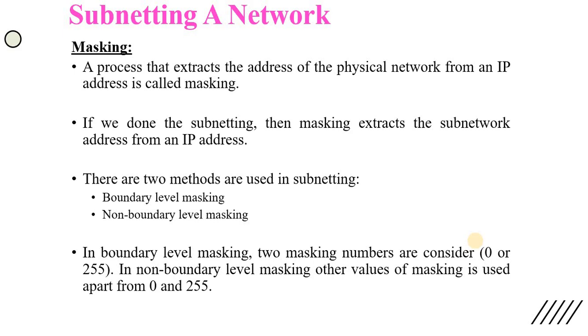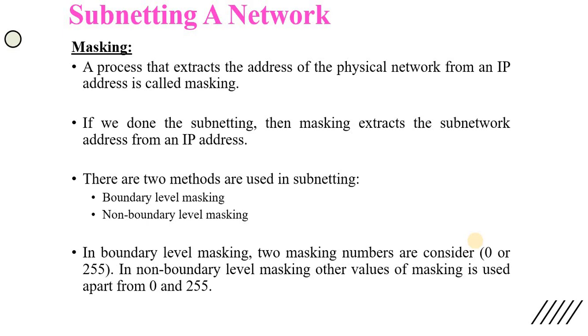Now next is masking. What is masking? The process that extracts the address of the physical network from an IP address is called masking. Now we are dividing our network into multiple networks, so we need to identify the IP address of that particular network. That is done with masking. We are extracting the physical network address from the given IP address.